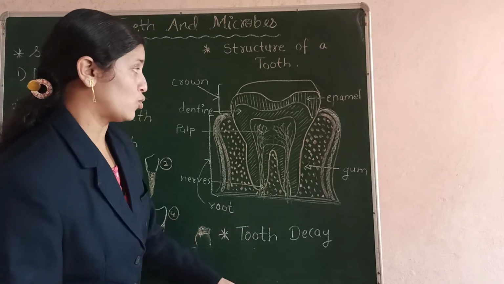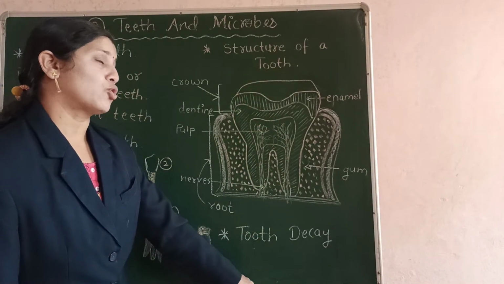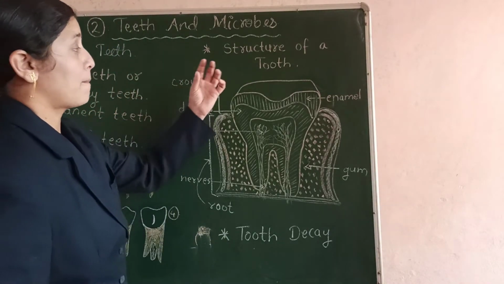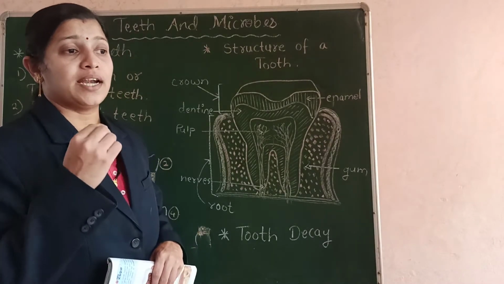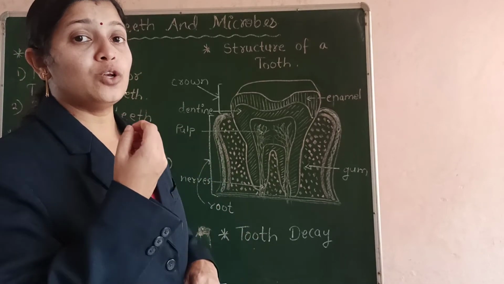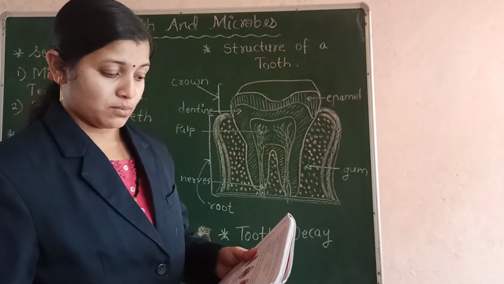Also, as I told you, holes and cavities are formed in the teeth because of the germs. These germs make our teeth very weak, and part by part our teeth start falling. So we lose our teeth because of the cavity or because of the germs.